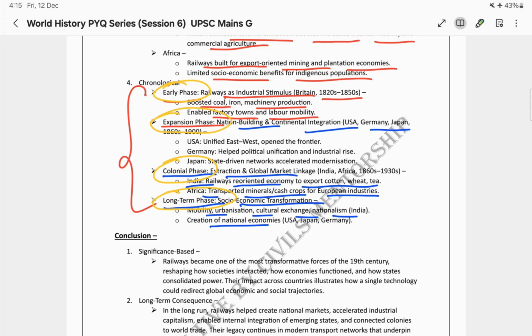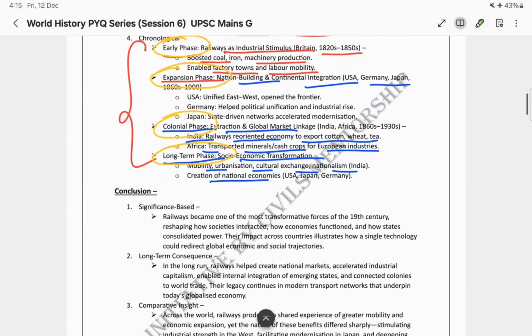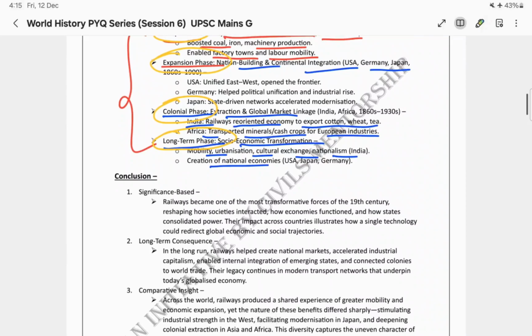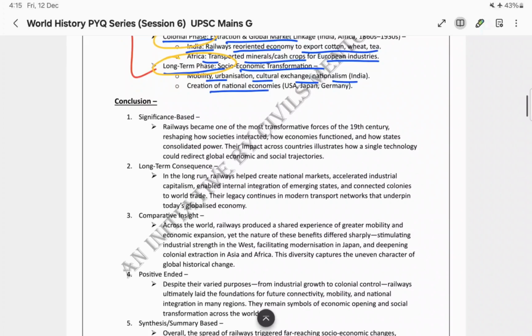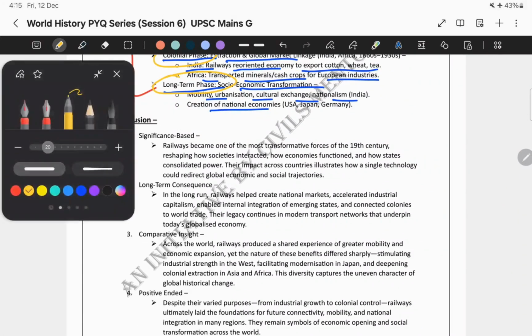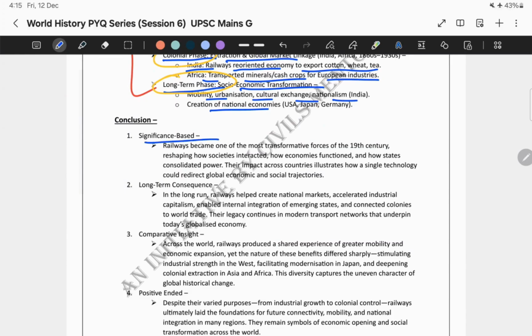Now, I hope you understood the introduction part and the body part. Now, finally, let's look at the conclusion. Again, over here also, we have multiple correct approaches. As I am saying repeatedly, there is no one single approach. First is the significance-based approach. So, what exactly does it mean? Now, the significance-based approach is nothing but you are mentioning the significance. So, what exactly can you write for this particular approach?